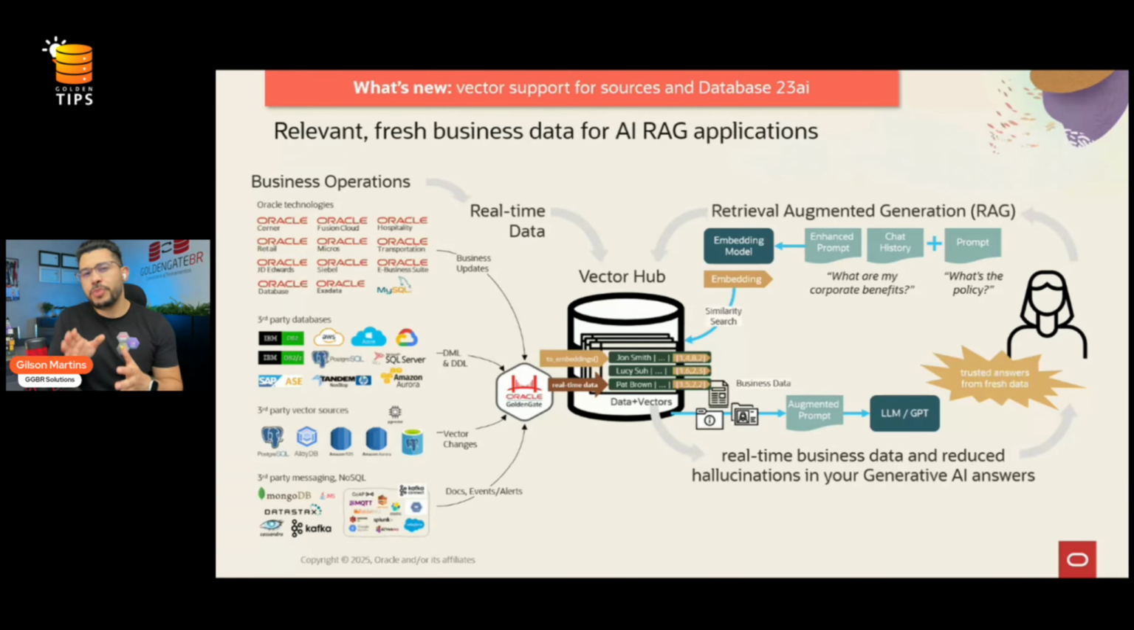Let's see. In this picture, it's showing that GoldenGate is capturing, replicating and delivering data to a vector hub. And GoldenGate can do basically two things. The first one, capture vector data and deliver it into a vector hub, into another database. So GoldenGate already has this capability to capture vector data and replicate it as is without any change. The second big point is that GoldenGate can capture relational data, and during the replication process, in real-time replication, GoldenGate can convert this data into vector data.